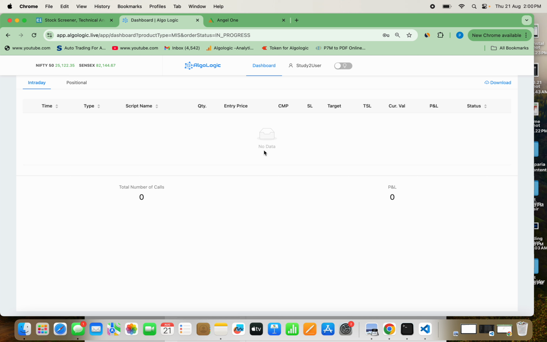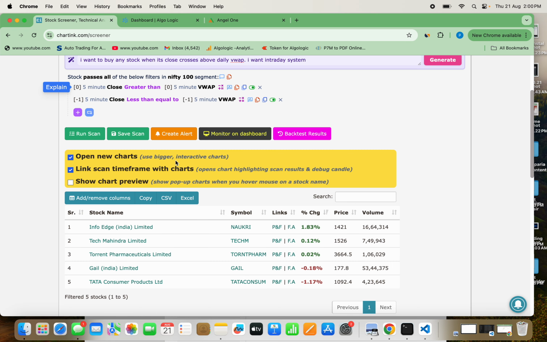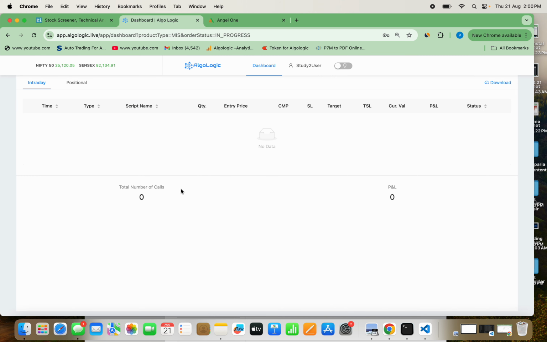I will teach you how to use this so that charting calls will come here. All these charting calls, or a few calls from this charting, will come here and show in this dashboard. Our step number 3 will be, when these calls come here, they will directly go to your Angel One account. So I will show you step by step.